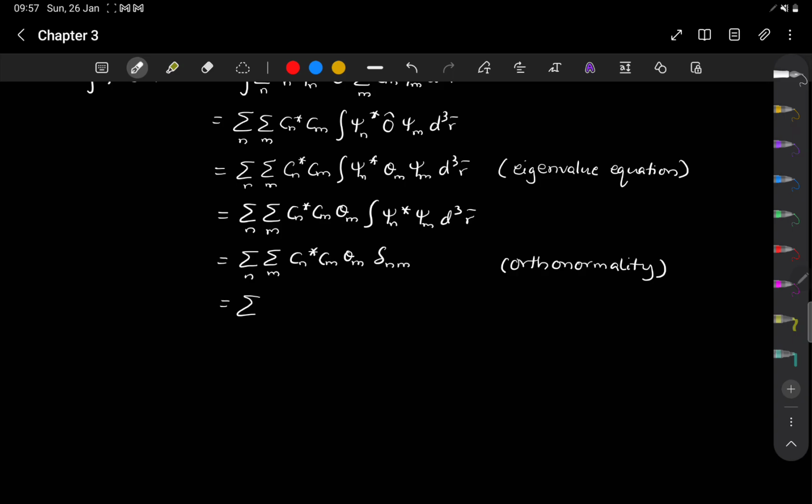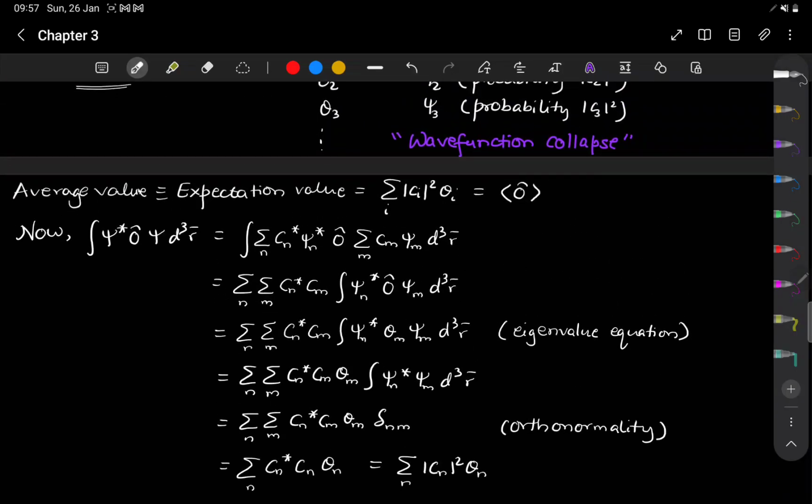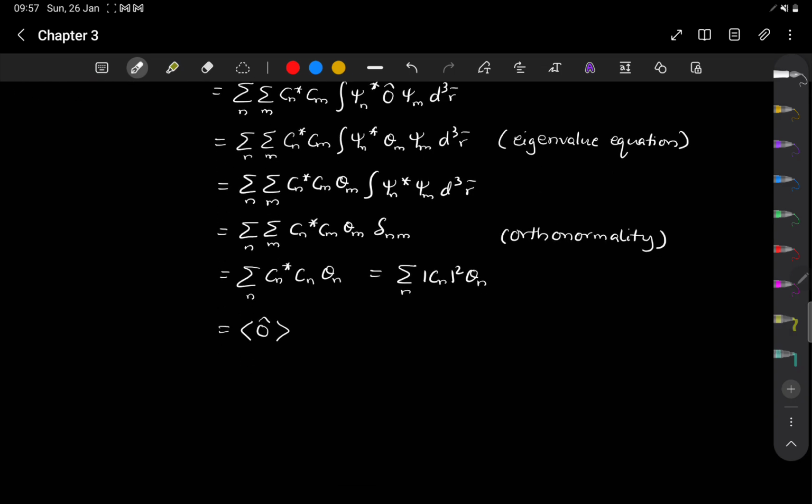So using that, we will get the summation over n Cn star. Now because n equals m, this will be Cn and this will be On, and this is nothing but summation over n mod Cn squared On, and this was what we had as the average value. So this is our expectation value. So this is what we have proved.